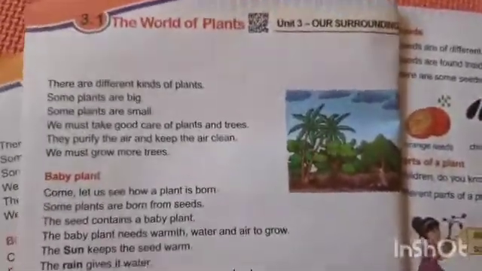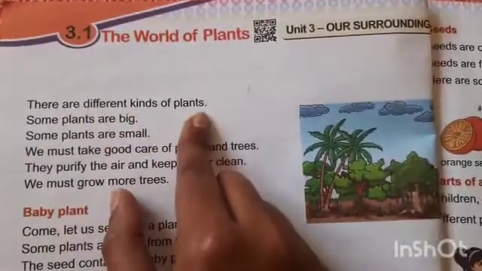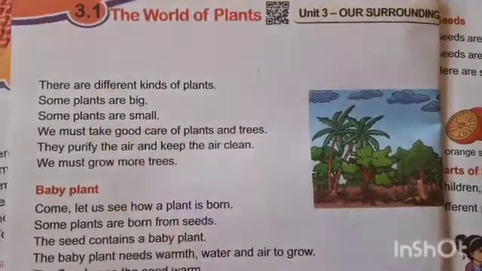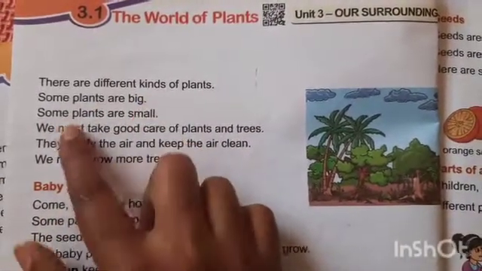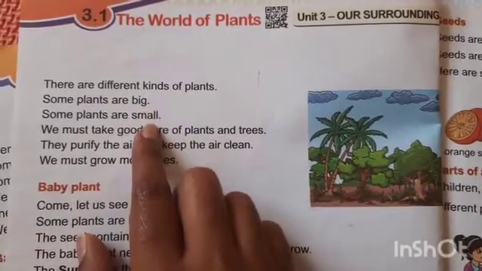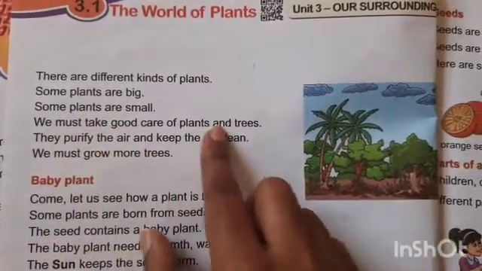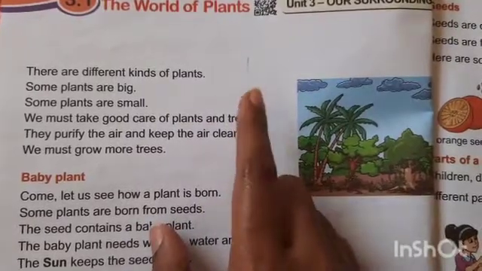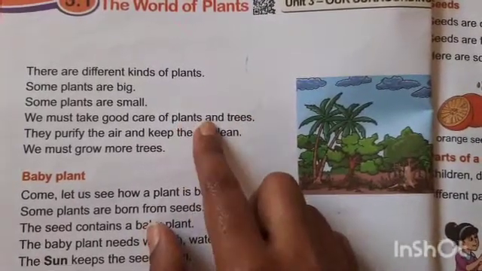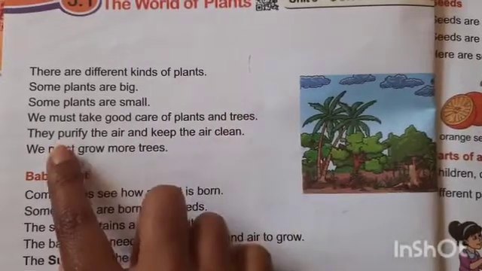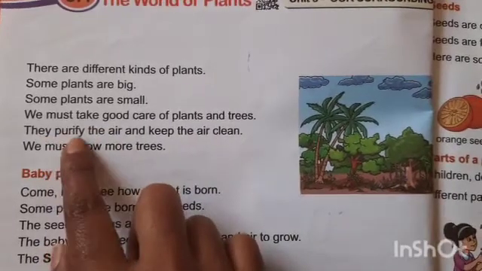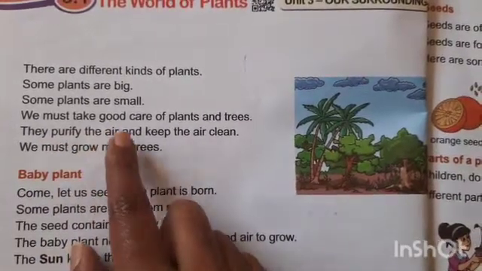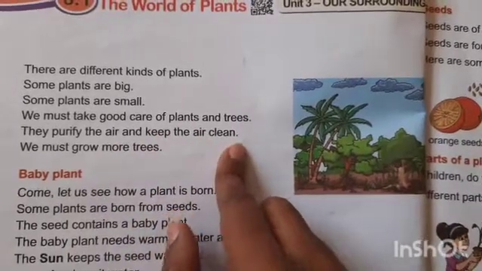So let's learn this lesson in detail. See here, there are different kinds of plants. We have different kinds of plants surrounding us. Some plants are big, some plants are small. We must take good care of plants and trees. Why do we need to take care of plants and trees? Can you tell me? Plants and trees purify the air and keep the air clean.